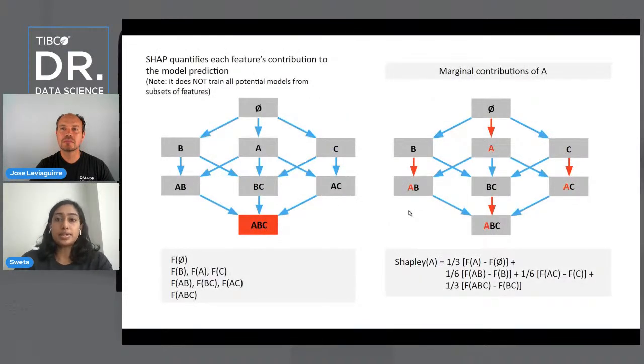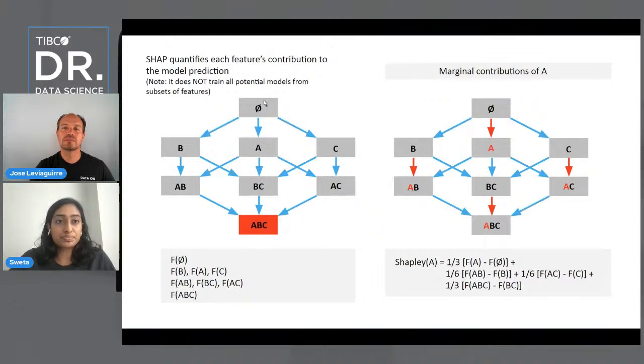And so what LIME and SHAP do essentially is that they try to explain a model's predictions. And you'll see that what SHAP does is it tries to quantify each feature's contribution to the model prediction. So what it's doing is it takes the empty set, so it doesn't consider any features at all. And then it slowly adds one feature at a time to test out different combinations of features and how this affects the model's predictions.